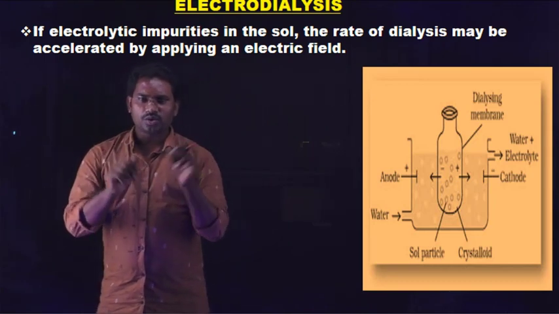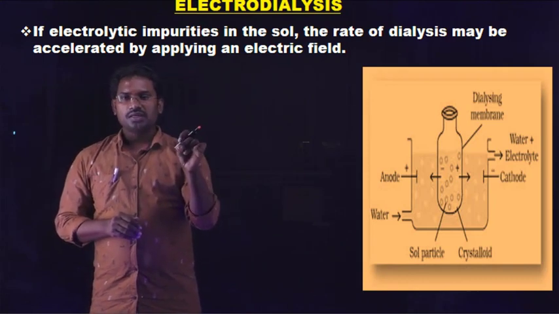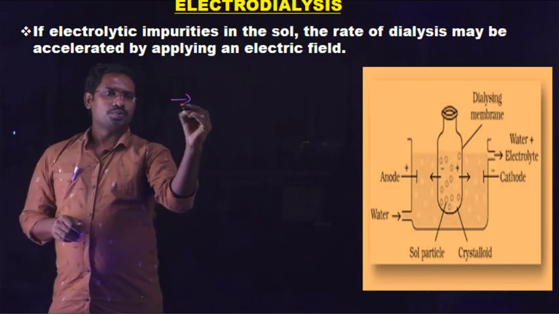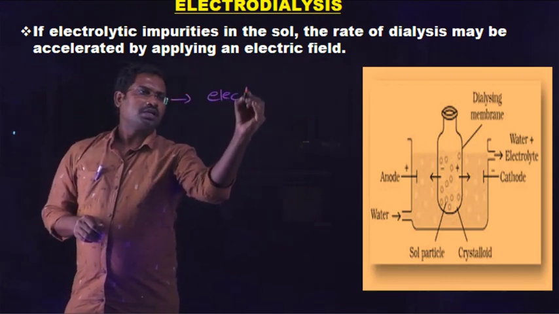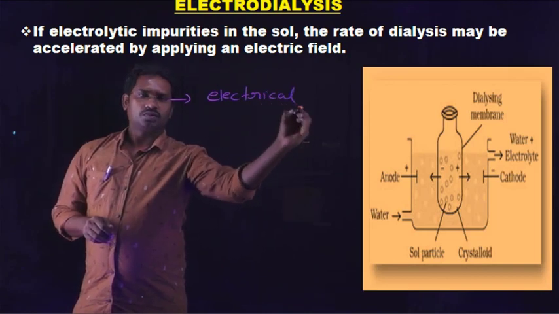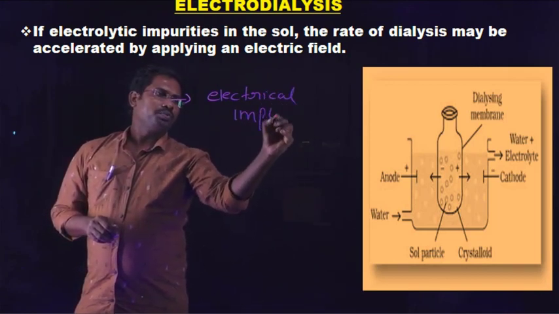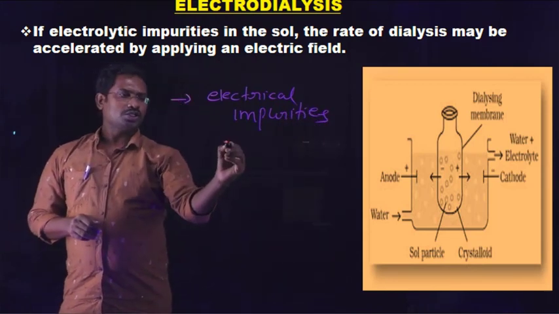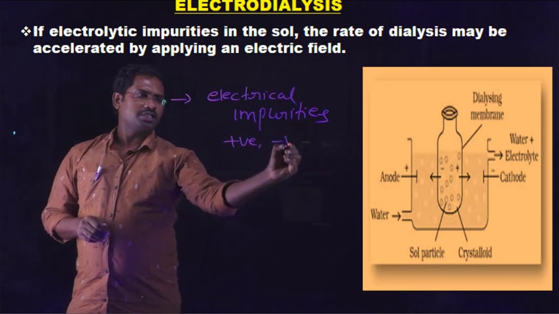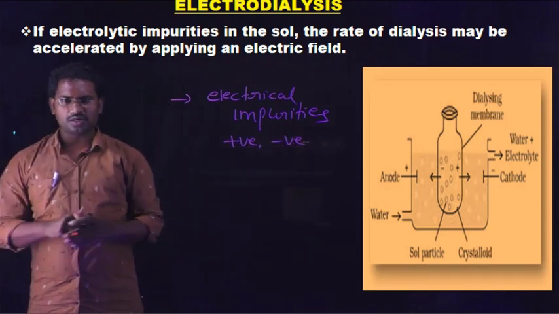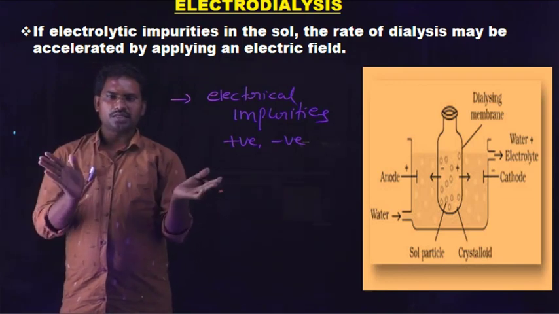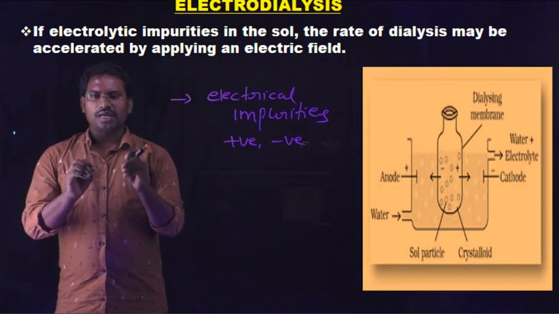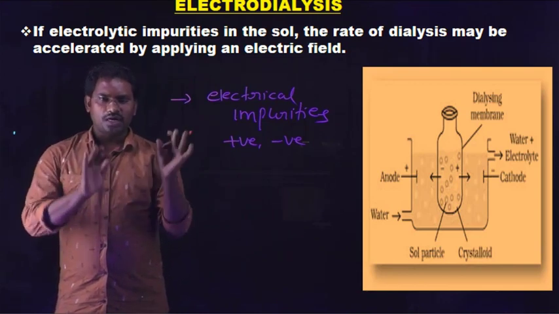In the case of electrodialysis, there may be electrical impurities present in that colloidal solution. That means either positively charged particles or negatively charged particles are present as impurities in that colloidal solution. When an electrical field, an electromotive force or electrical potential, is applied to the dialysis process,